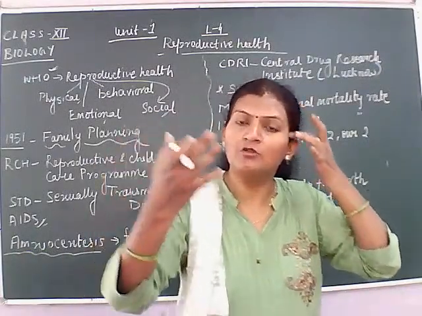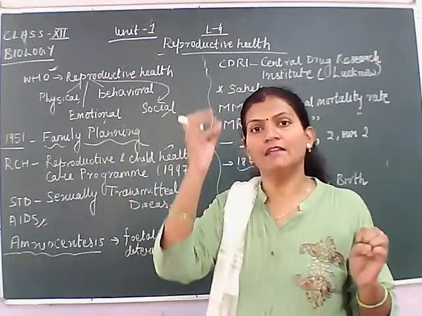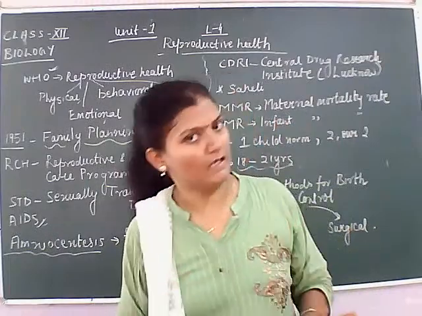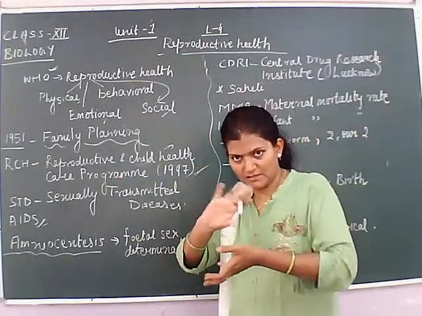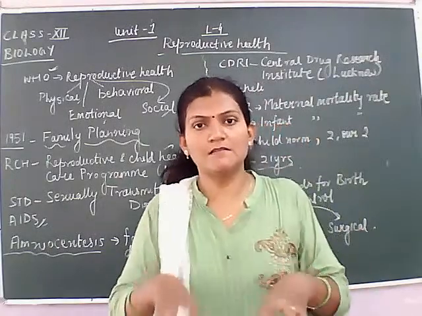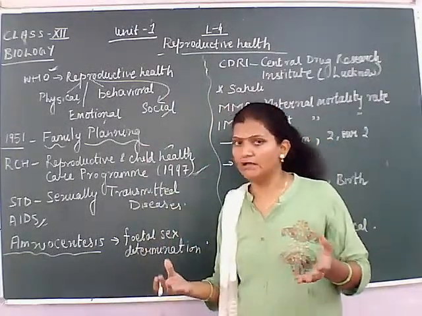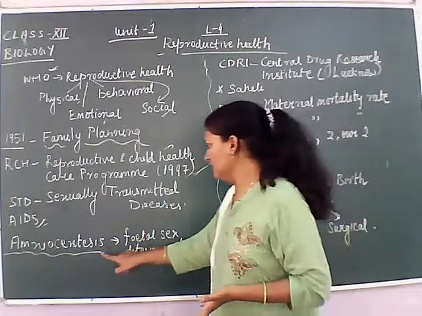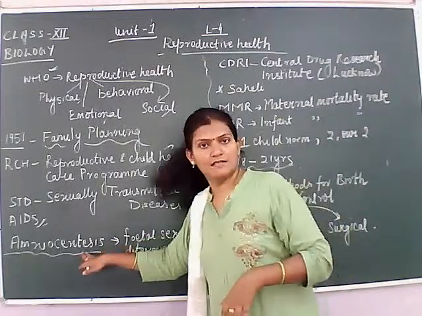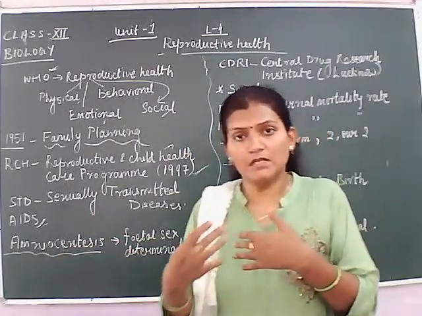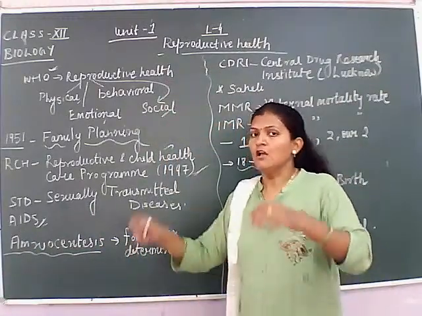So when the amniotic fluid is taken out, by that we can know whether the developing child is really abnormal or the child is healthy. Because this amniotic fluid has certain substances in it, including chromosomes, which give the information that the child is abnormal or a healthy one, right? So this fluid is taken out, and the technique is known as amniocentesis.